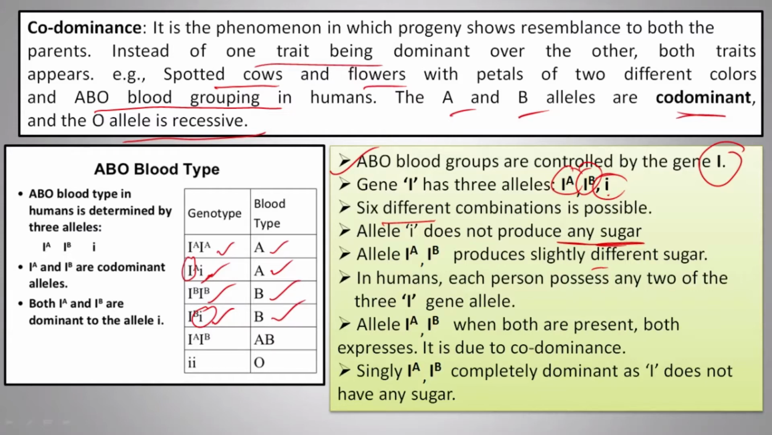Again, IA and IB will express both. So this is the co-dominance. Both are expressing themselves, and small i will be O type. So IA and IB are co-dominant alleles. Both IA and IB are dominant to the allele i. Singly, IA and IB are completely dominant, as i does not have any sugar, which I have shown here. So this is the co-dominance condition.